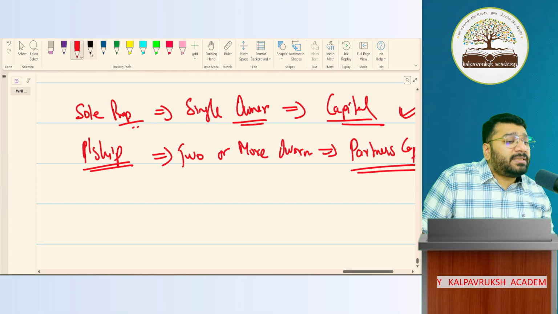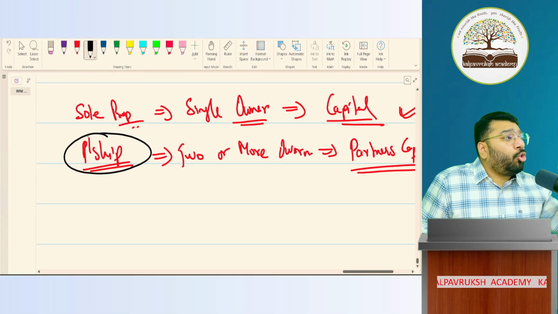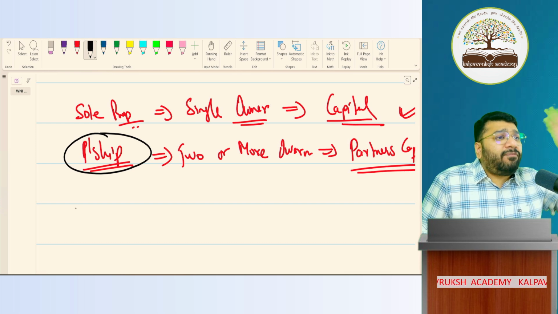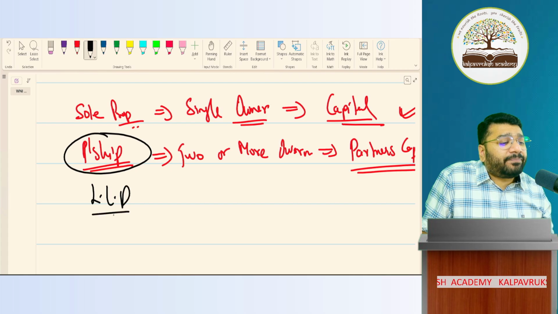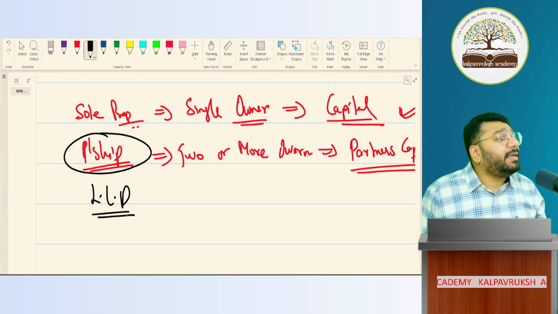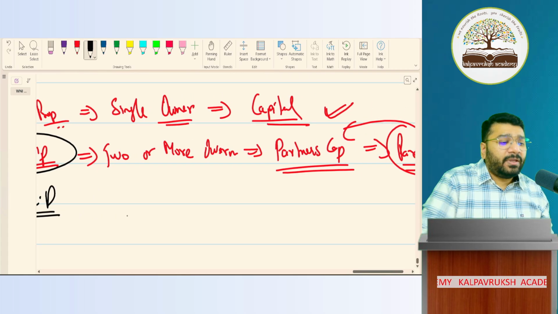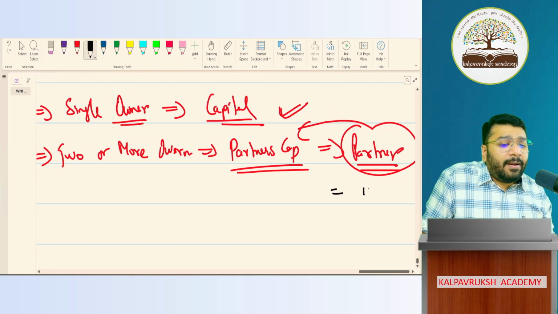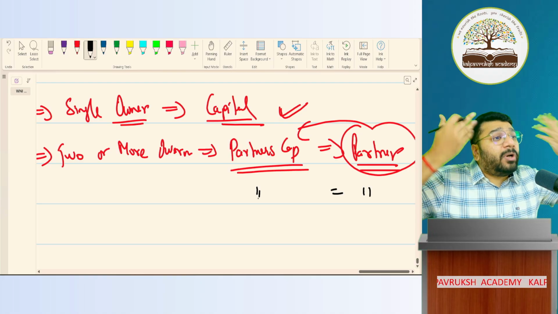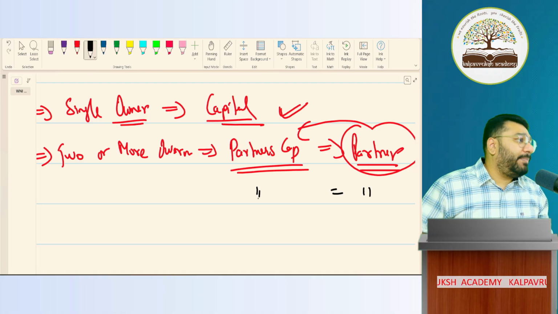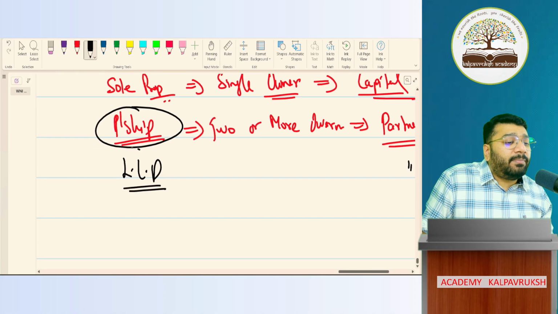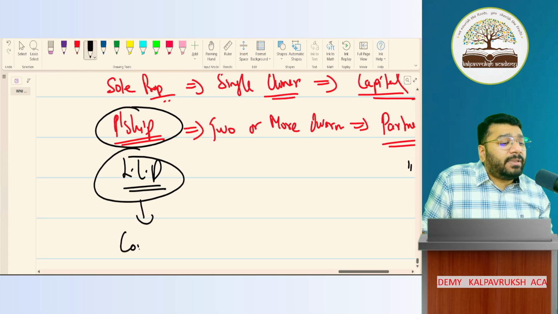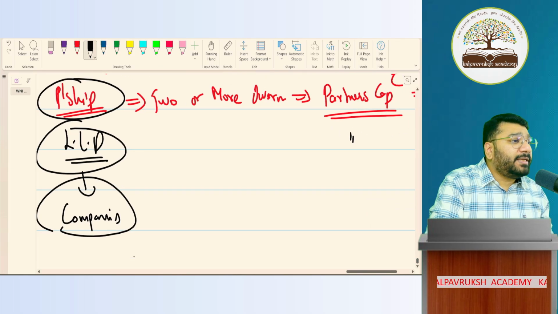Now this partnership business has some inherent limitations. To overcome this limitation, there's another form or body called LLP, limited liability partnership. Same feature again: in LLP, the owners are called partners, and the capital contributed by them is called partners capital. Now this LLP has some drawbacks. To overcome the drawbacks, we form something called companies.